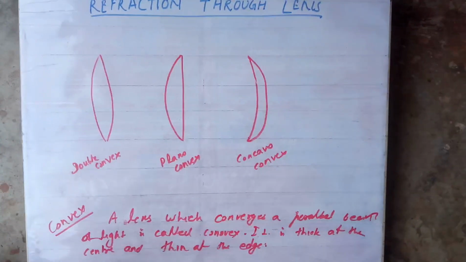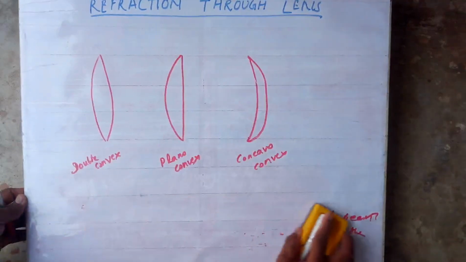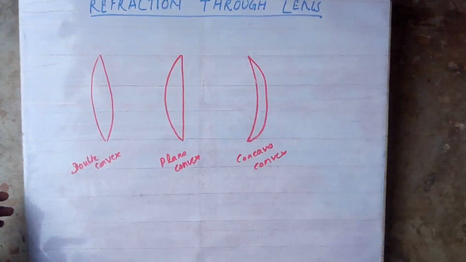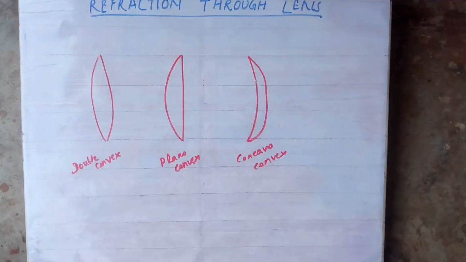There is a word biconvex and double convex. Sir, are they the same or different? What do you feel? Biconvex, double convex, are they same or different? In a book it is given as the same only, but there is a slight difference between them. I'll tell you after teaching the radius of curvature. Clear?